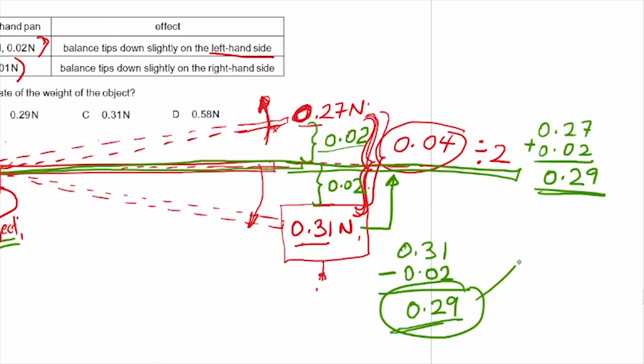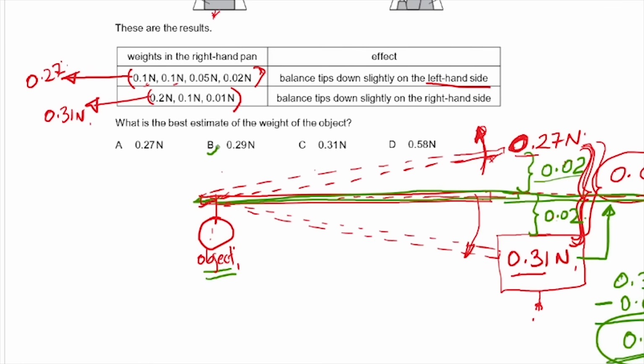So you realize that this is just an estimate. It's not accurate, but it's an estimate. And from our options, you'll find that the best estimate is B, 0.29.